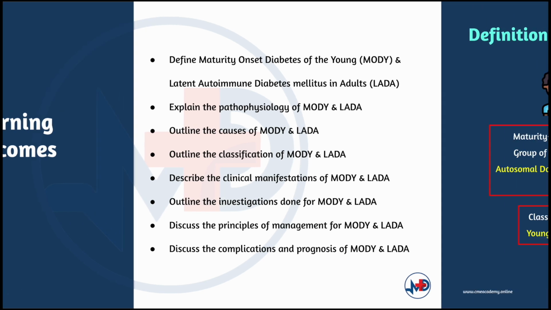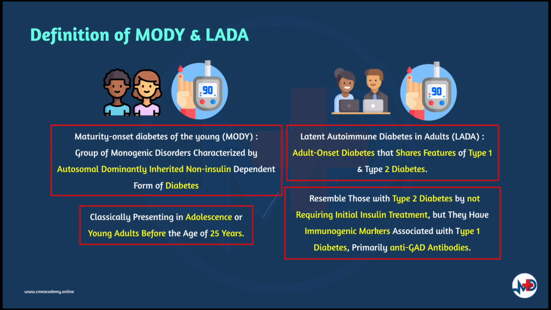Let's get started. In this session, we'll be focusing on maturity onset diabetes of the young as well as latent autoimmune diabetes in adults. So let's begin with the terms. MODY is a group of monogenic disorders that is autosomal dominant and is a non-insulin dependent form of diabetes, classically presenting before the age of 25.